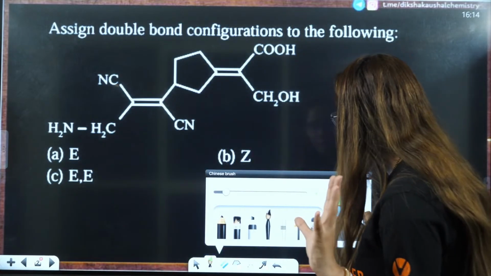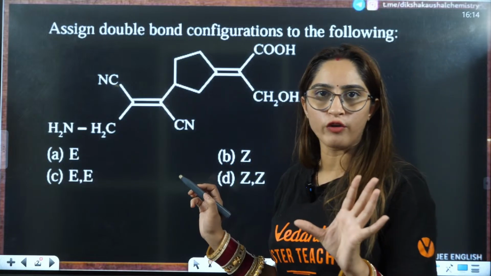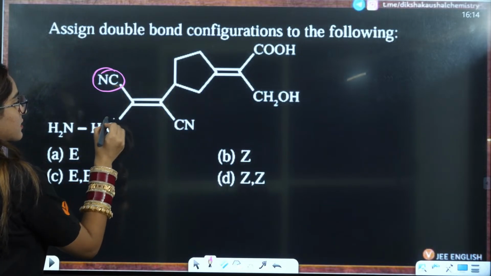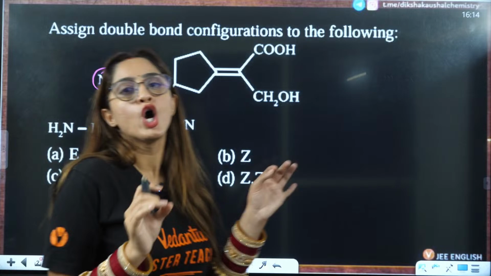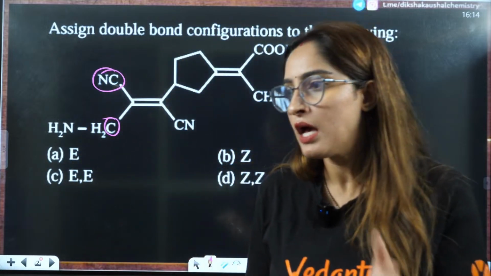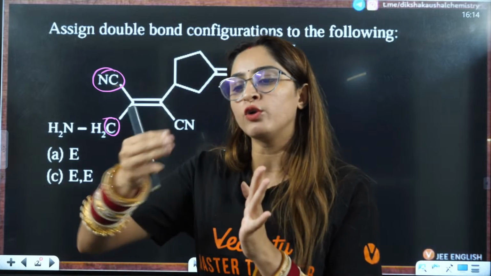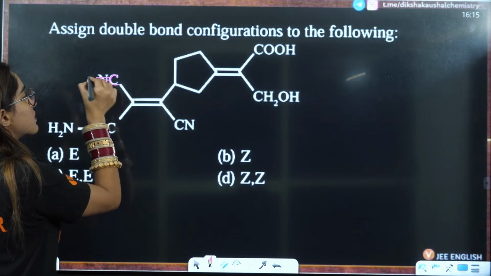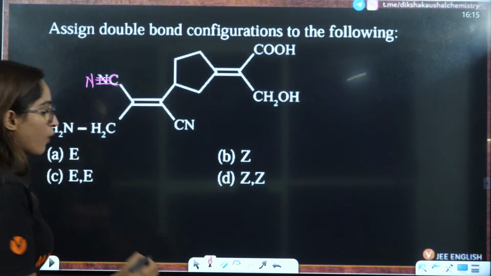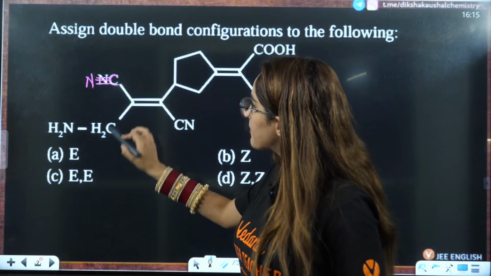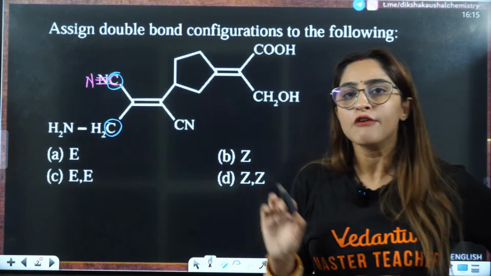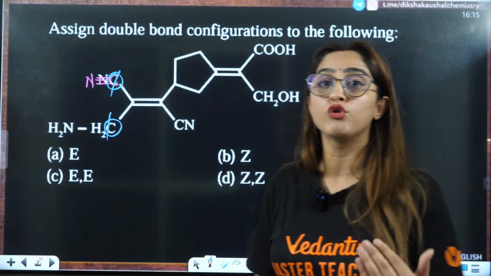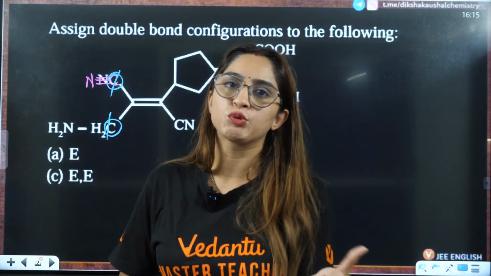Every concept I have told you regarding JEE, this EZ configuration, right? Now here, firstly, let us talk about these two things. This is carbon, this is carbon. Now you have to go one step, one step. You have to look for one atom, then you look for the other 3 atoms. Now, very important, this is carbon, this is triple bond N. If you go to this carbon and this carbon, and both are same, then you will cancel these carbons with each other. Now you have to look for the other atoms that are linked to this carbon.